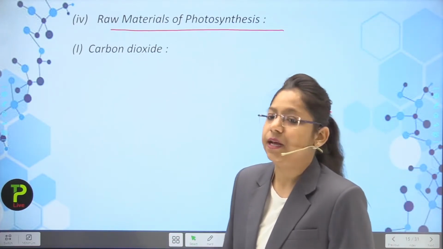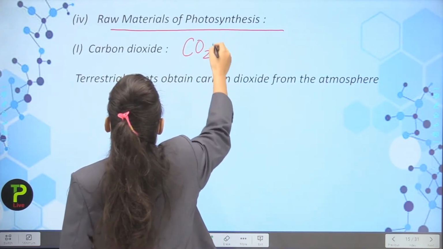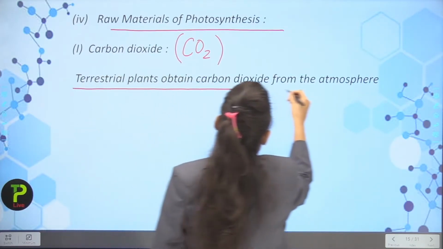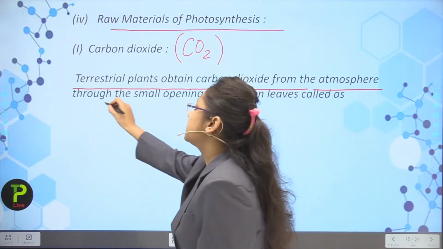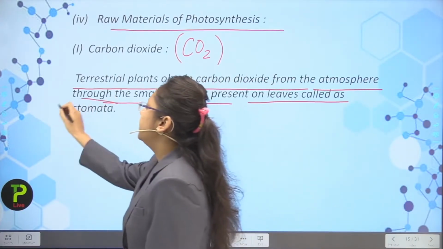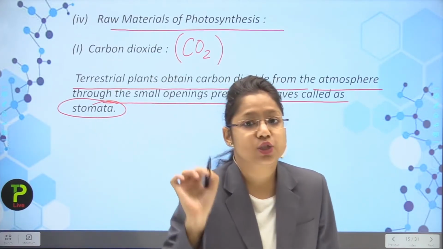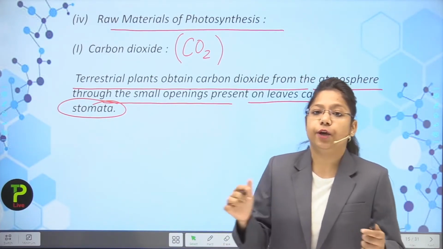So let's read about carbon dioxide. Carbon dioxide is represented by CO2. You know it very well. Terrestrial plants obtain carbon dioxide from the atmosphere through the small openings present on the leaves, called what? Stomata. So on leaves, the stomata are present, and what happens when they open?